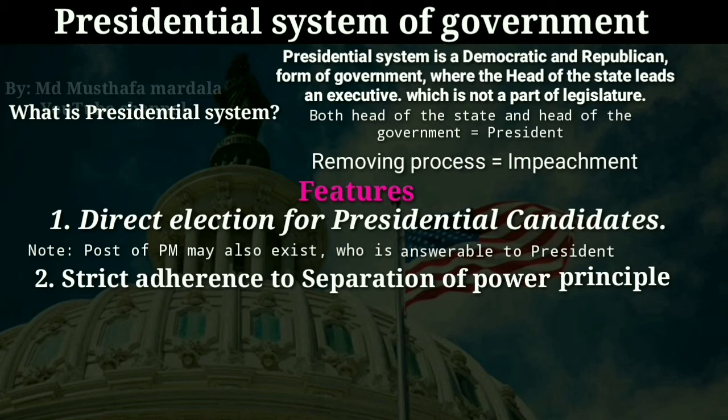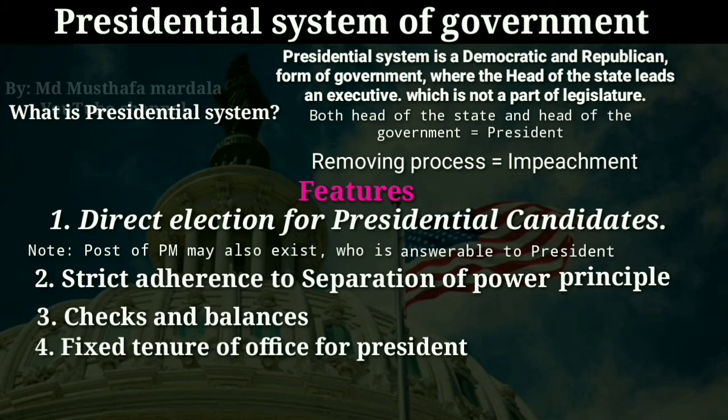Despite having a clear-cut separation of power in the presidential form of government, there exists a mechanism to control the abnormal behavior of one organ of the government by another organ of the government. For example, if the legislature passes a law which is not at all popular, not at all people-centric, then the president can veto it. If the president makes an appointment which is undemocratic, then the legislature of the country can stop the executive from implementing it.